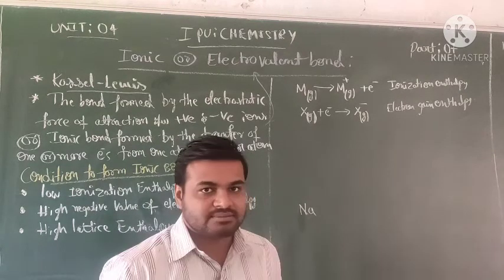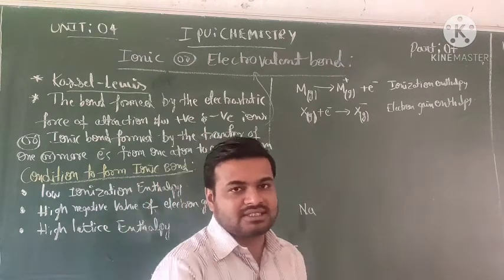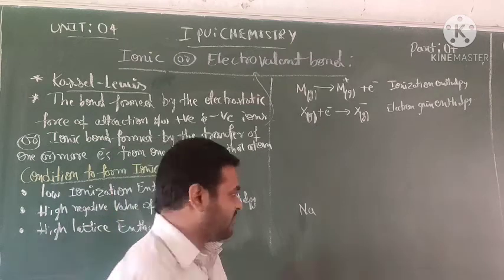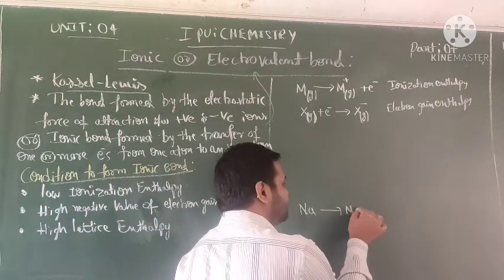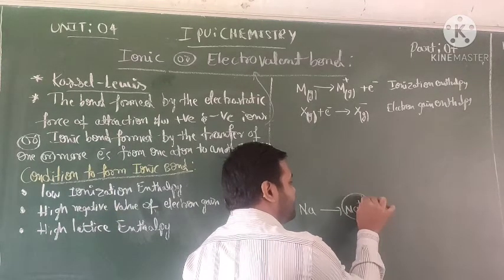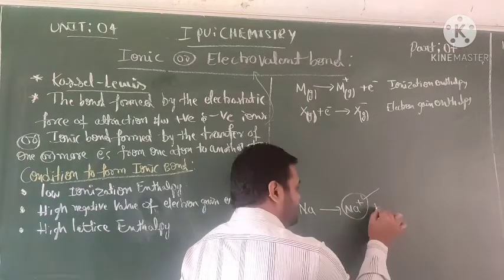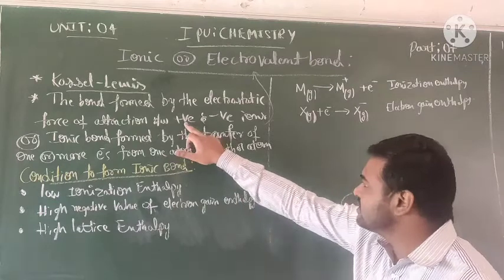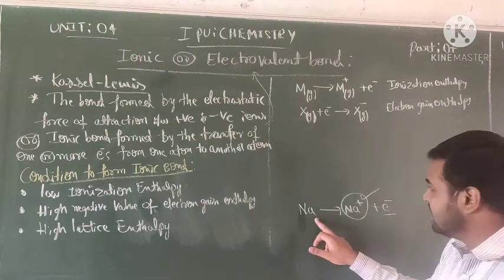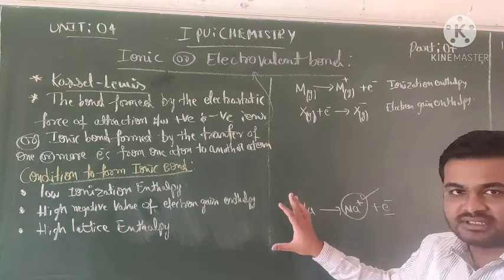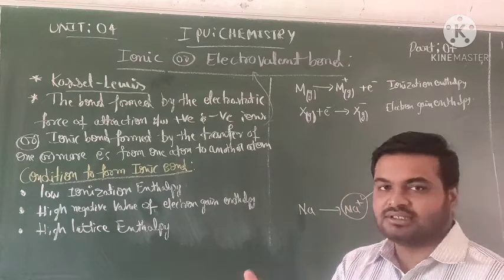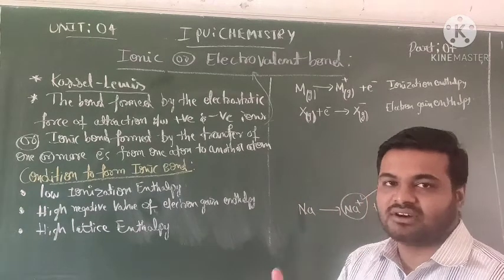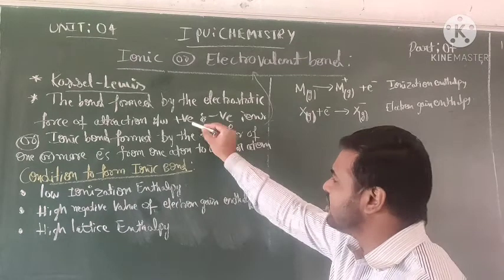It loses its valence electrons to form a positive charge. Clear? So how do positive ions form? Any neutral atom loses its valence electrons to form positive ions.